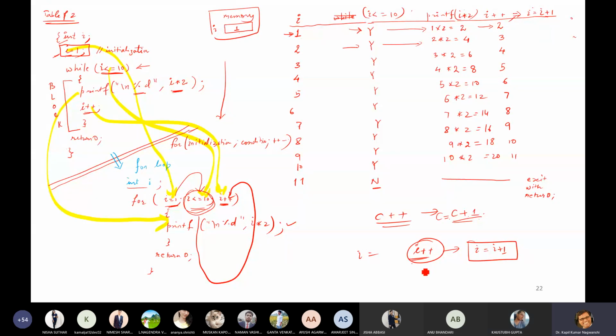And one more thing. I plus equals to 1 is also the same thing.